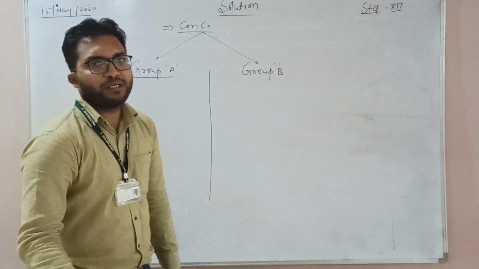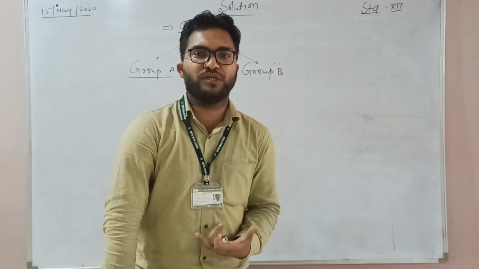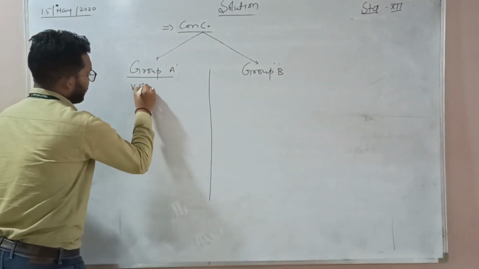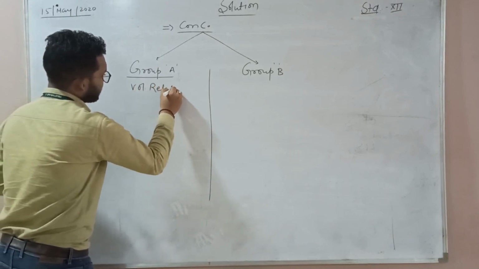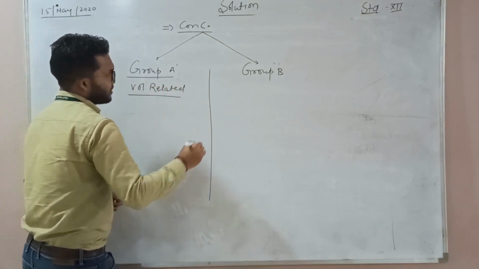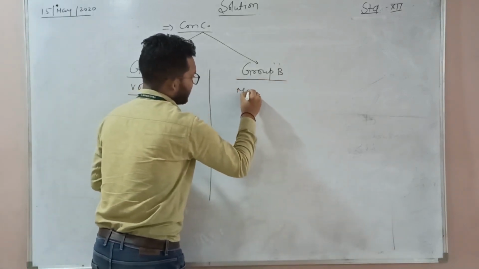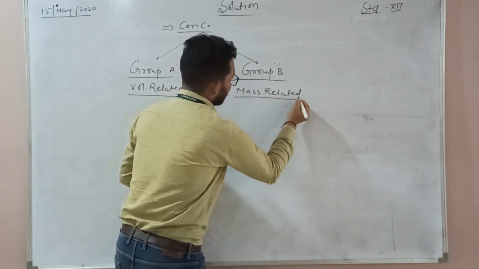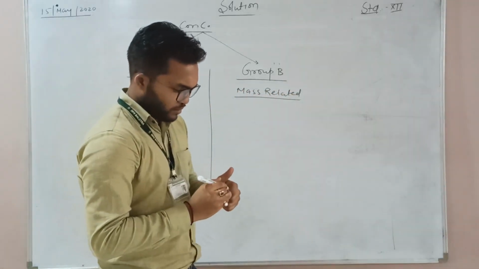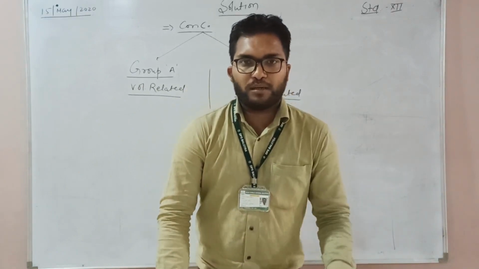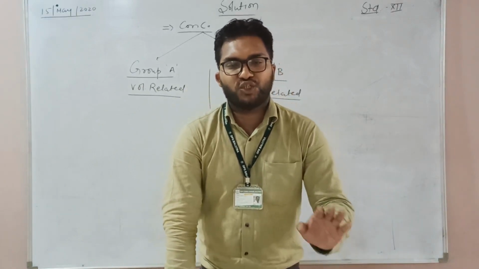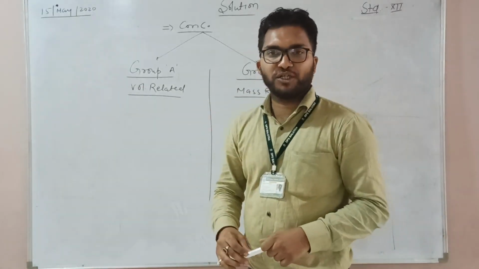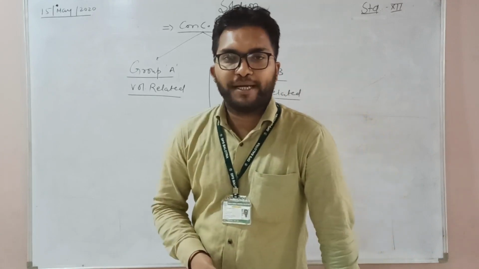In group A we take those concentration terms which are volume related. Clear? First we discuss volume related, and second we discuss mass related concentration terms. Why do we separate these? In 2007, IIT JEE asked a question on the basis of concentration terms with their relative properties.